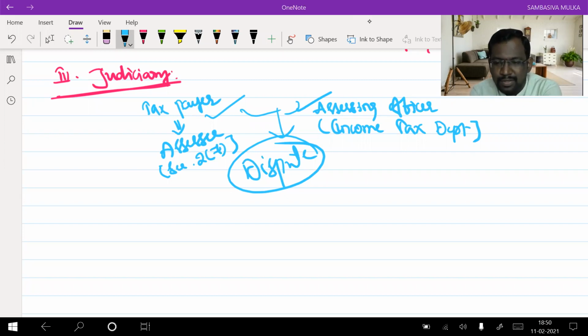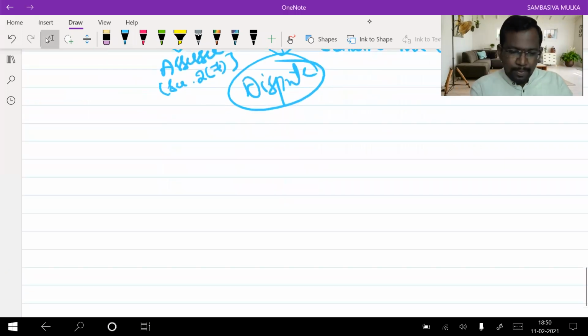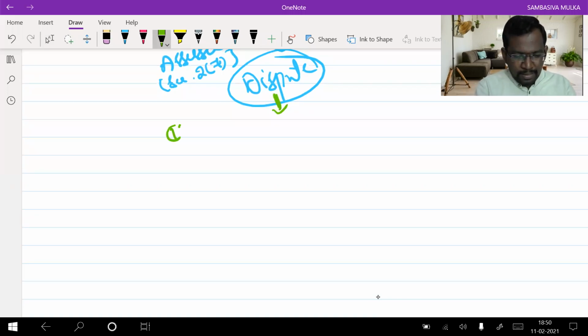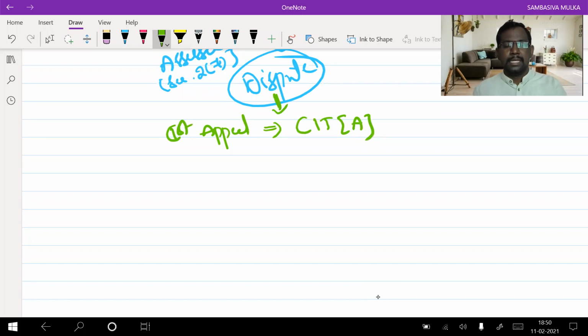Commissioner of Income Tax, one answer. Okay, good. So first of all, if any dispute arises between the taxpayer and the assessing officer, first of all, the first appeal lies with CIT-A. CIT stands for, yes, what you said is correct, Commissioner of Income Tax.